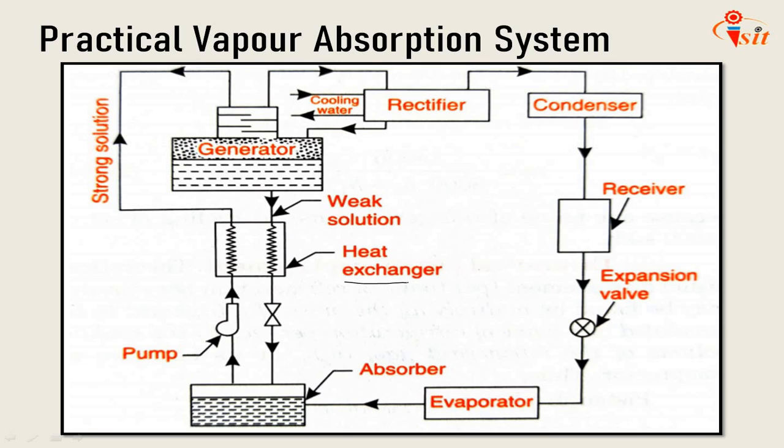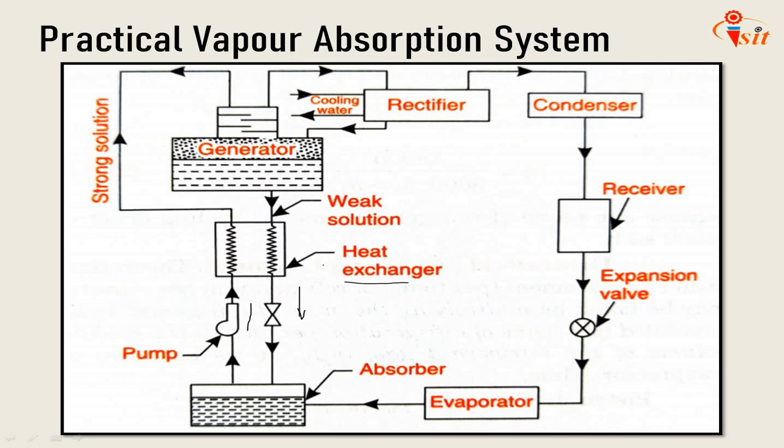Heat exchanger. A heat exchanger is located between the generator and absorber. The strong solution is pumped from the absorber. Here it is, the pump is there. The strong solution from absorber to the generator must be heated, and the weak solution from the generator to the absorber must be cooled.